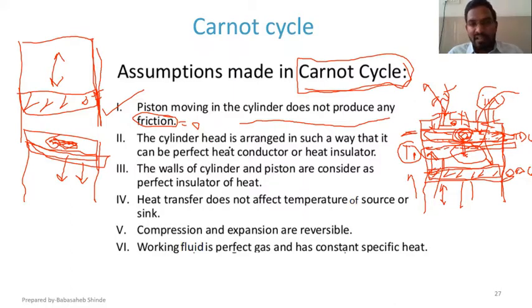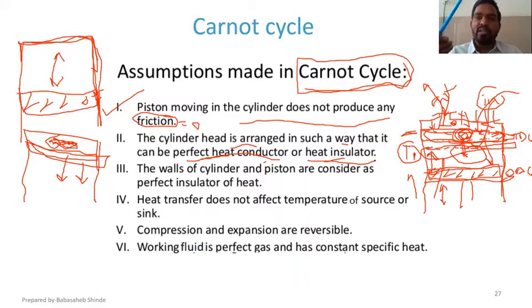Then the cylinder head is arranged in such a way that it can be a perfect heat conductor as well as heat insulator. So this cylinder head, this top portion of this cylinder, is going to act as a perfect heat conductor at one instant and going to act as a perfect heat insulator at another instant. Means it is the same material, and that same material is expected to act as a heat conductor as well as a heat insulator, and we know that that is not possible.